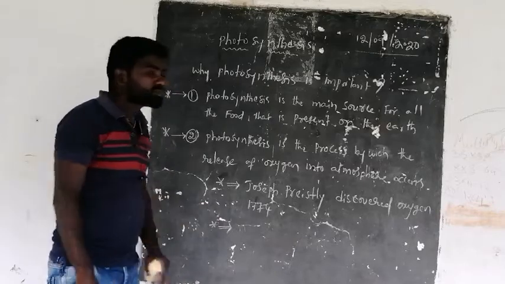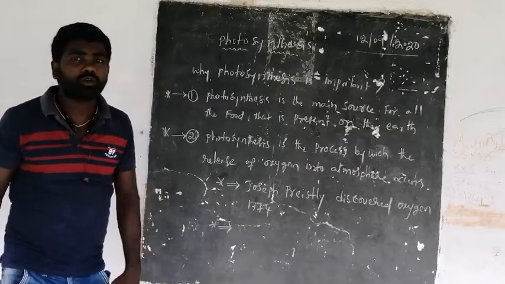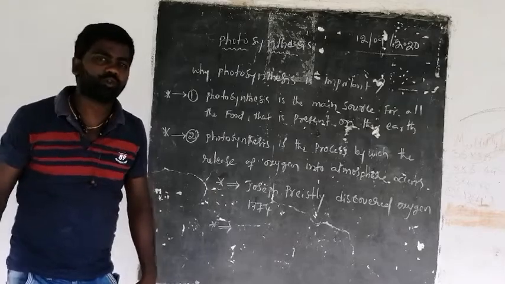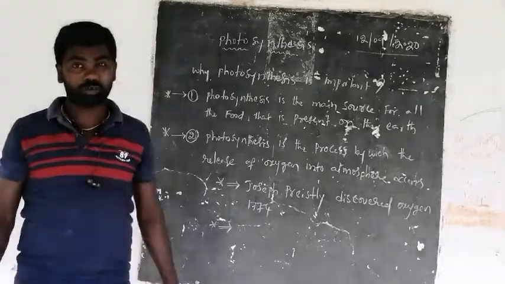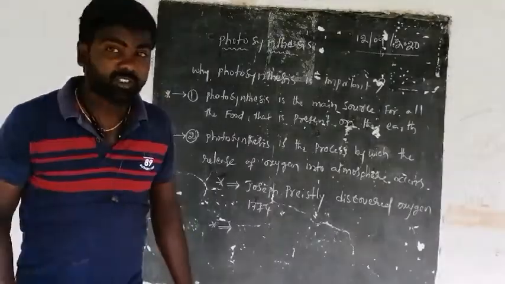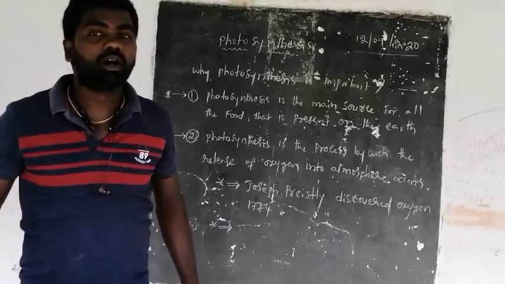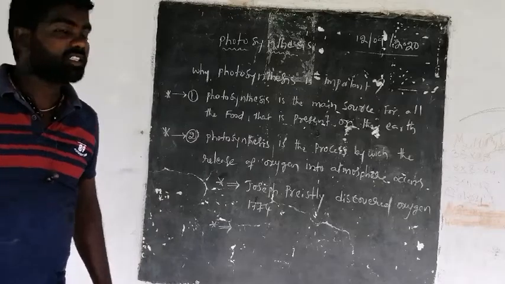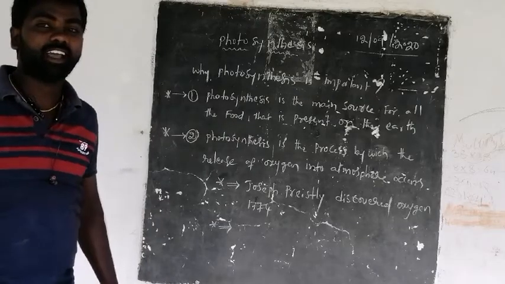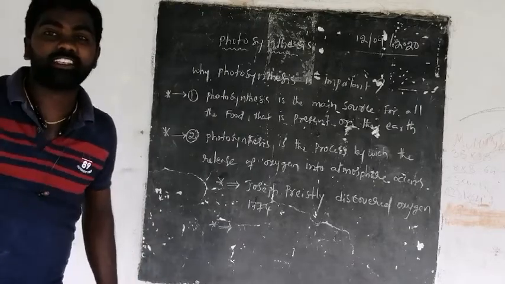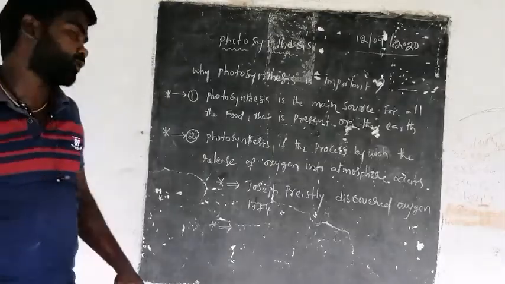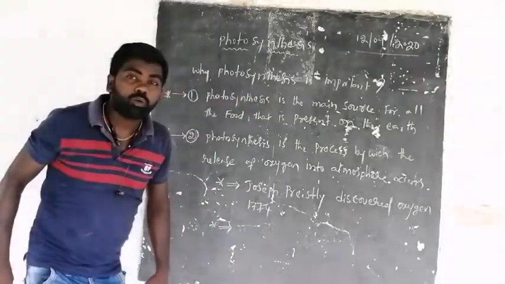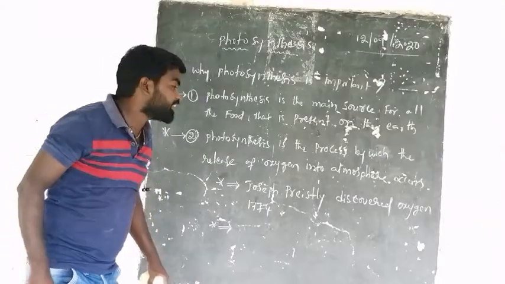Next, one more scientist who told that sunlight is essential for the photosynthesis process. Here I told you carbon dioxide and water are important for photosynthesis. Along with carbon dioxide and water, light is also important for the photosynthesis process. And who showed that light is important?